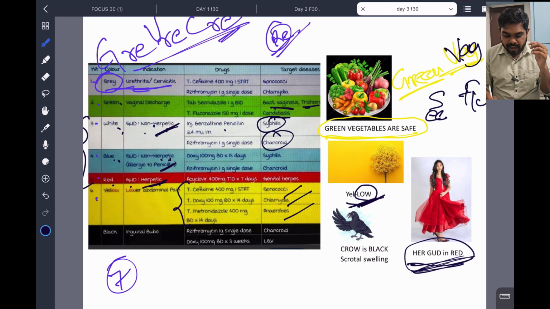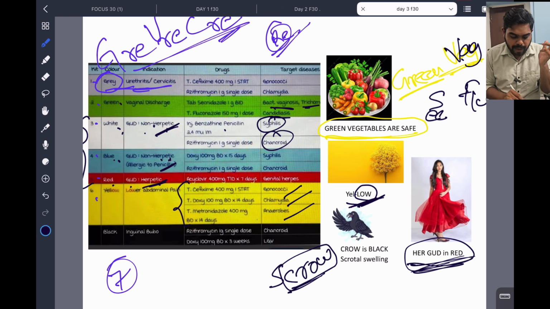Okay, and crow is black. Crow, scrotal swellings. Crow is black, which is 7, which is inguinal buboes. Inguinal buboes and scrotal swellings, that is black. Okay, so we have azithromycin and doxy for that.